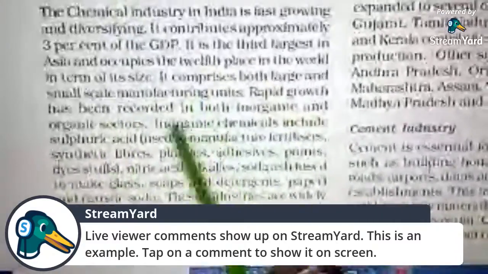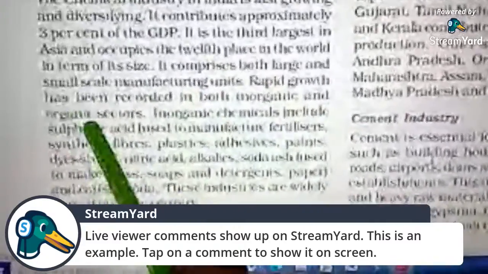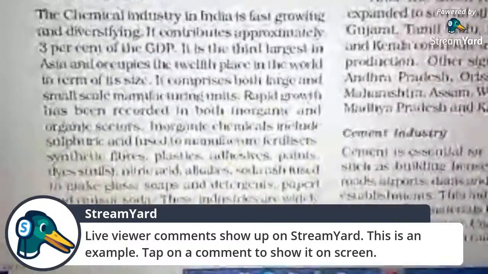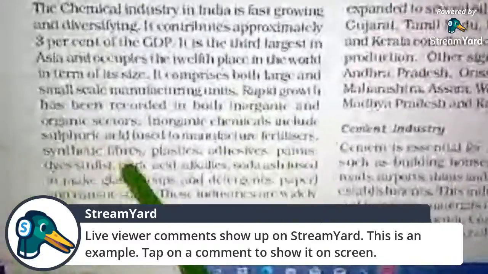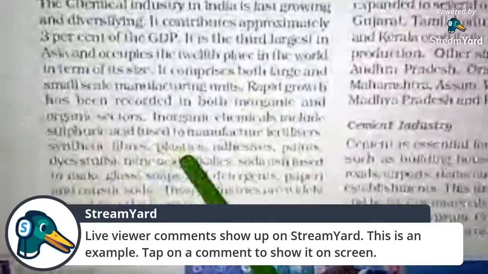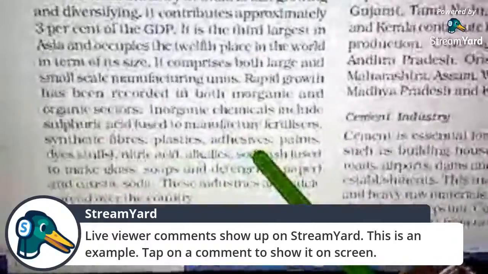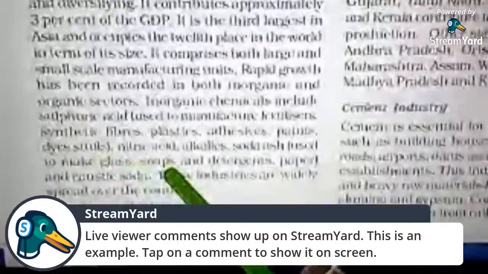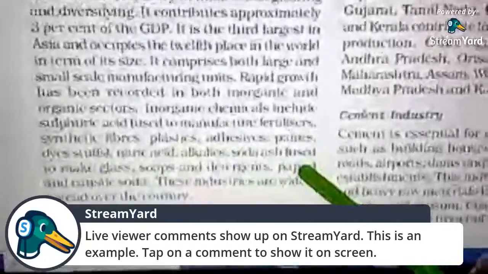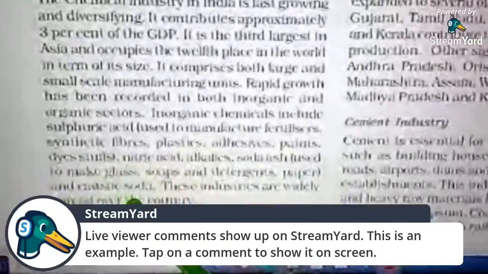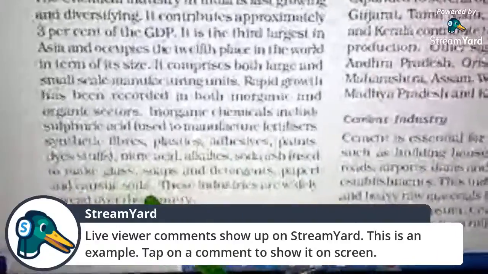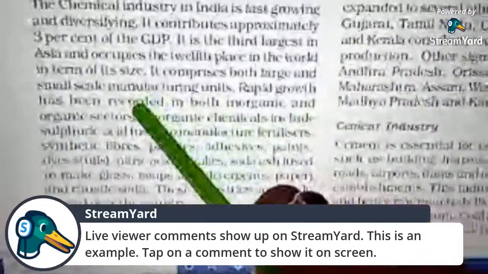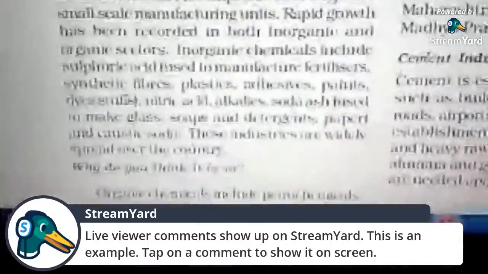The first inorganic chemical we have is sulfuric acid, which is used for manufacturing synthetic fibers, plastics, paints, dyestuffs, etc. Then we have nitric acid, then alkalis, then soda ash. Soda ash is used for making glasses, soaps, detergents, paper. The next inorganic chemical we have is caustic soda. So all of you should learn this para, the inorganic chemicals para.